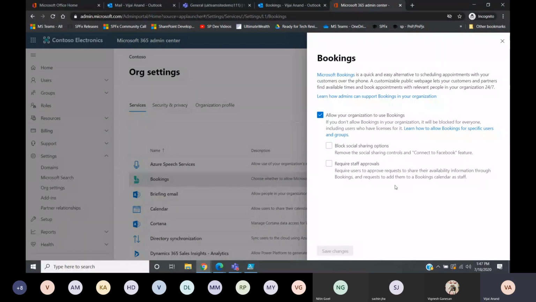We'll show where these options come in when we are creating the booking calendars. There are two options: block social sharing options. Basically, when you create a booking calendar and want to share it with users or customers, you can share it via Facebook also as a public page.